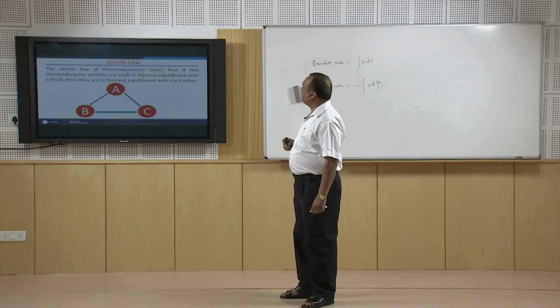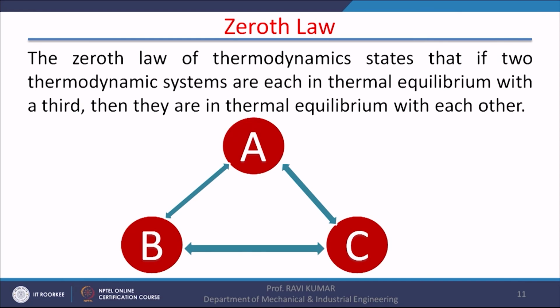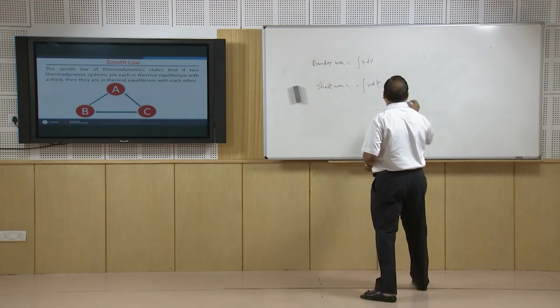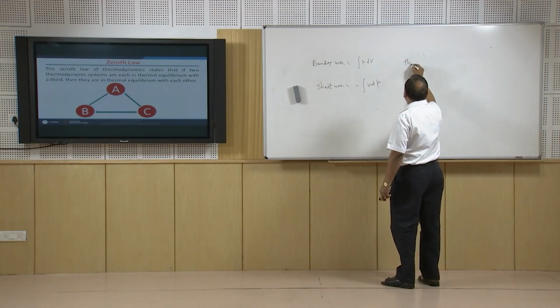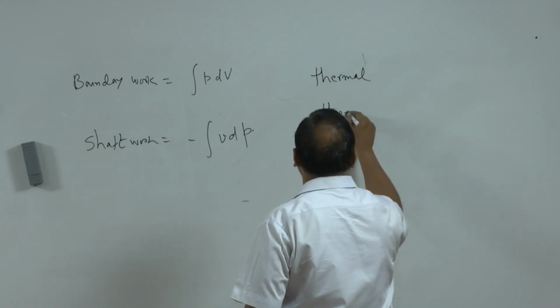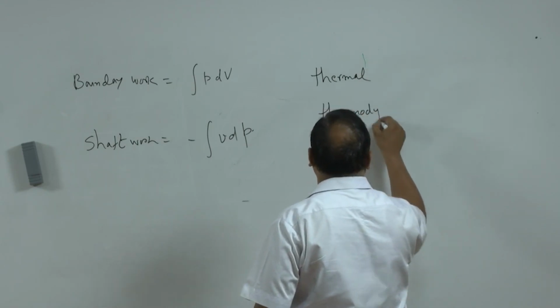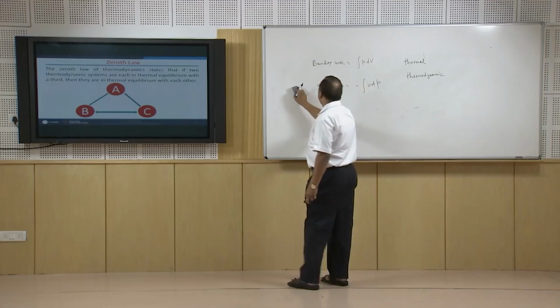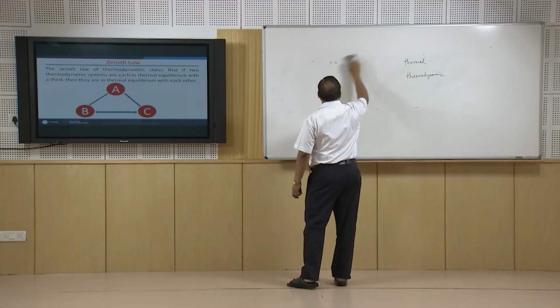Now, the 0th law of thermodynamics states that if 2 thermodynamic systems are each in thermal equilibrium with a third, then they are in thermal equilibrium with each other. Here I would like to distinguish thermal equilibrium from thermodynamic equilibrium. There is one thermal equilibrium, another is thermodynamic equilibrium. These 2 equilibriums are different.